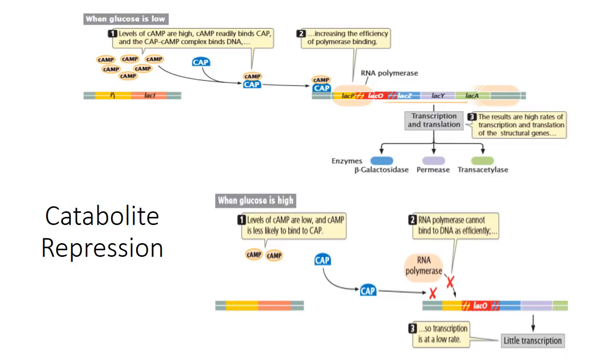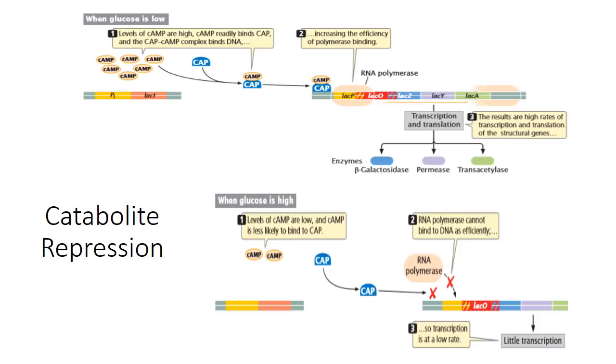When the glucose is low, levels of cyclic AMP are high, which readily binds with CAP protein, and the cAMP-CAP complex binds with the DNA, increasing the efficiency of polymerase binding. The result is a high rate of transcription of the lac operon.